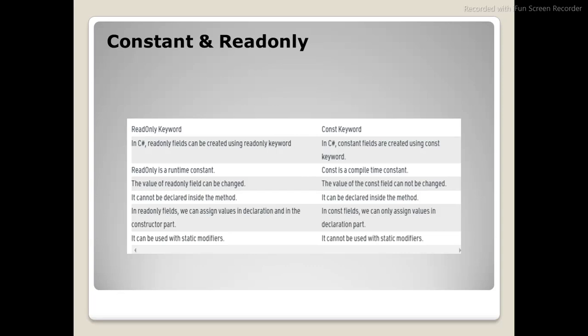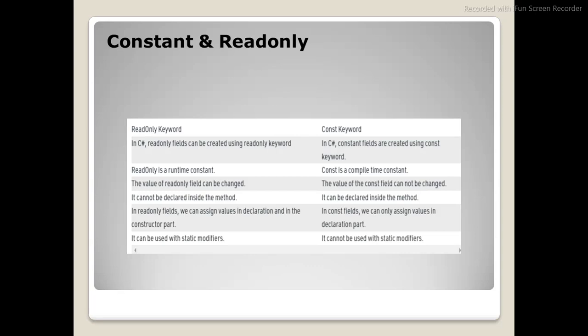Readonly fields are created using the readonly keyword. When it comes to constants, fields are created using the const keyword. Readonly is a runtime constant, and const is a compile-time constant. The value of the readonly field can be changed through the constructor, which I will explain in Visual Studio.